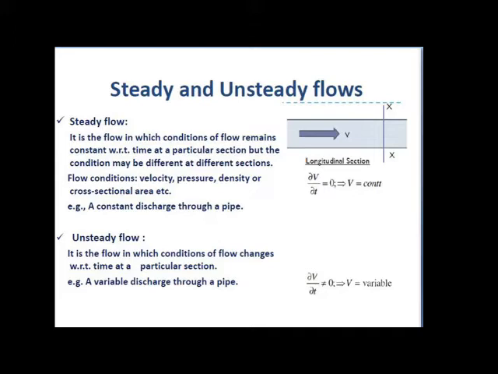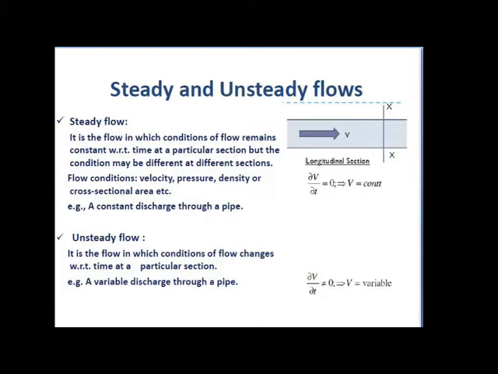Steady flow means what? It is the type of flow in which the fluid characteristics such as velocity, pressure, density, cross-sectional area at a point do not change with time. Means if we consider any point, then for that point velocity, pressure, density do not change with respect to time.